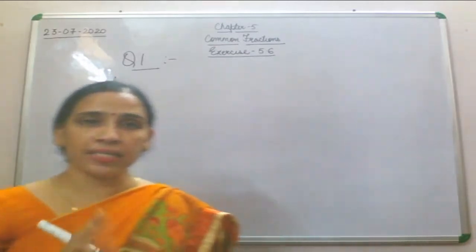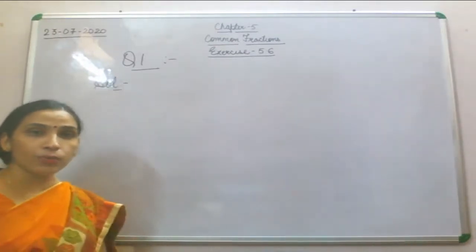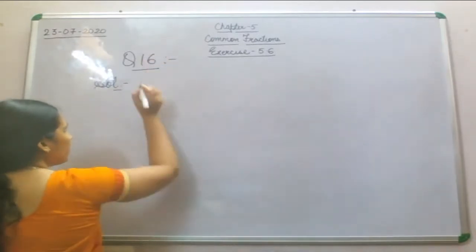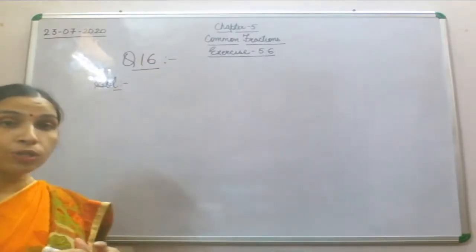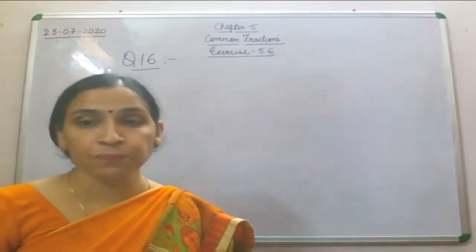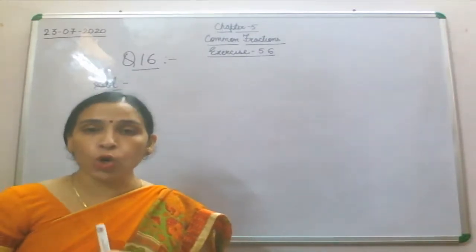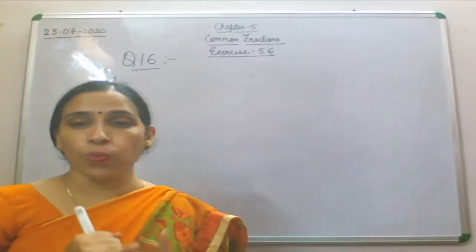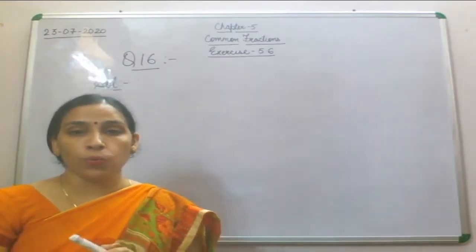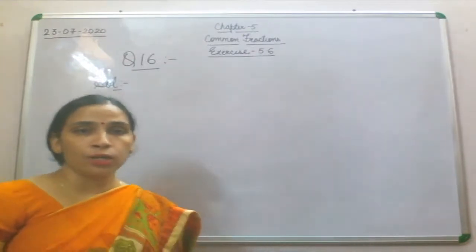So children, let's start. Quite an interesting question. I'll read out the question once again. A class has 45 students. 2 by 3 of the class went on a picnic. How many students went on the picnic? So let's start.